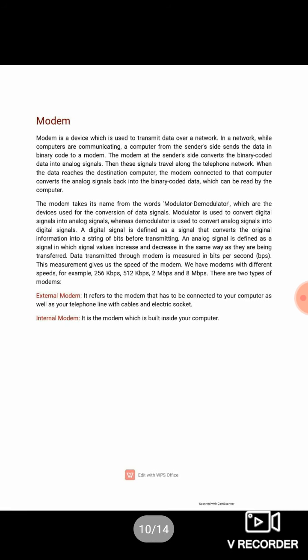Now the next topic we have is the modem. As we all know, modem is a word that is a combination of two words: MO stands for modulator, and DEM stands for demodulator.